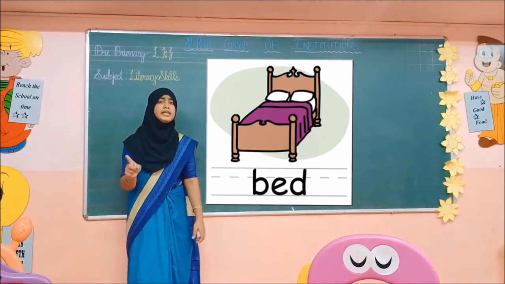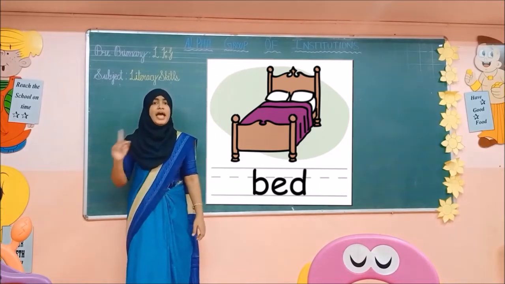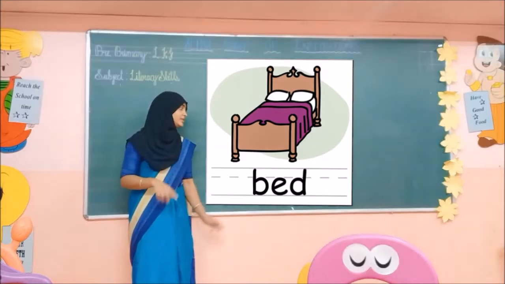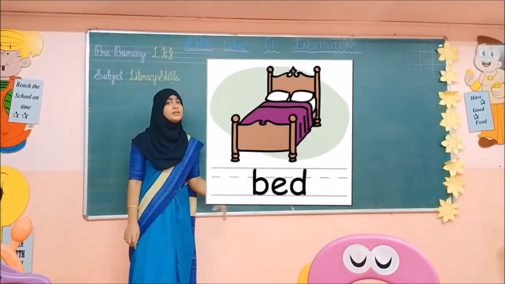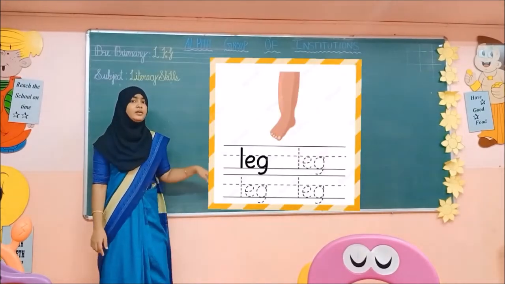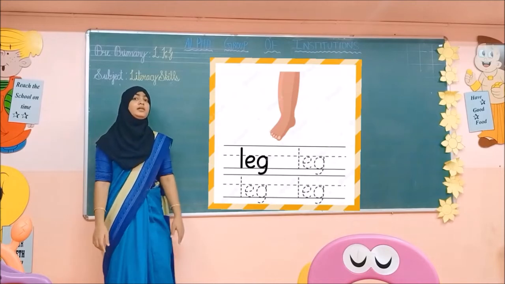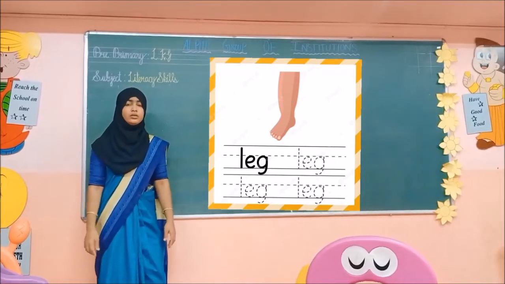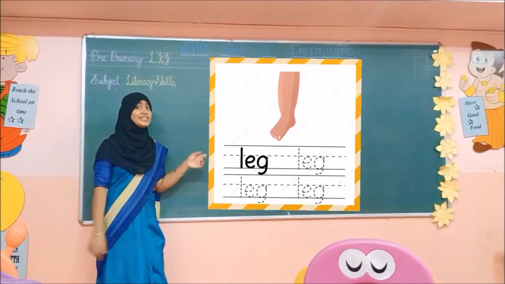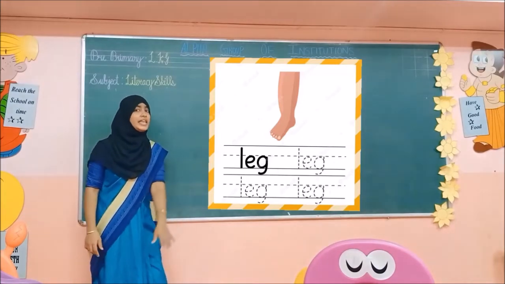Keep this in your mind very clearly. A sounds A. E sounds A. Okay children? See here. Bed. See the next one. What is this? Leg. What is this? Leg. Okay children? See the next picture. What is this? Yes. Leg.